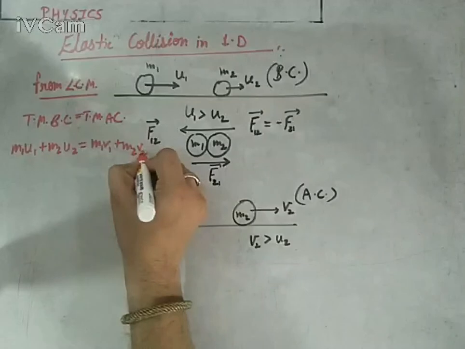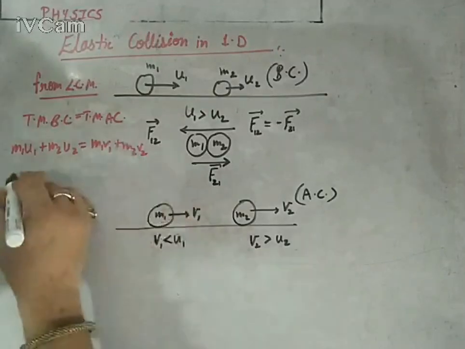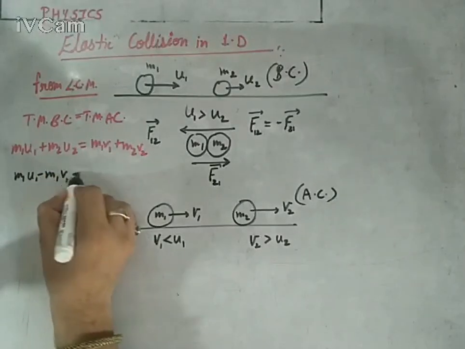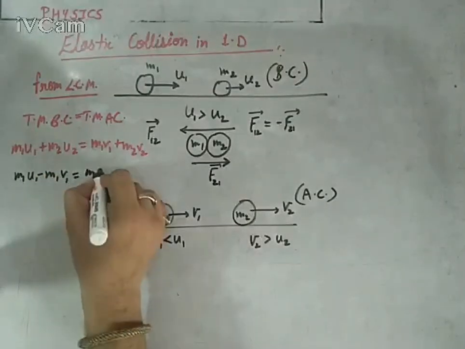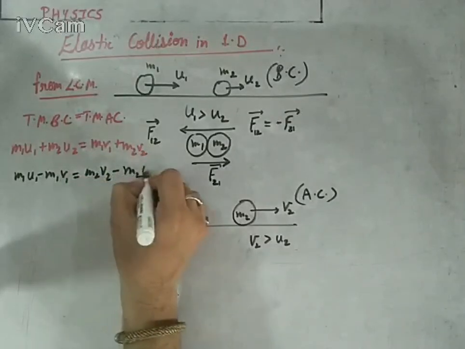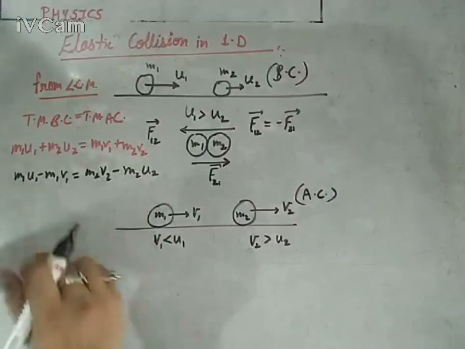This is the total momentum before collision and total momentum after collision. Let's take the information for the first body on the left side and the second body on the right side. So you will get m1 u1 minus m1 v1 equals m2 v2 minus m2 u2. Now take m1 common from this side and m2 from that side.